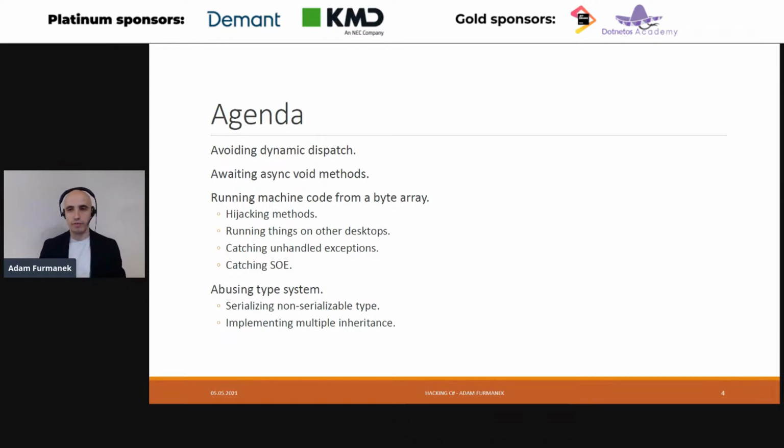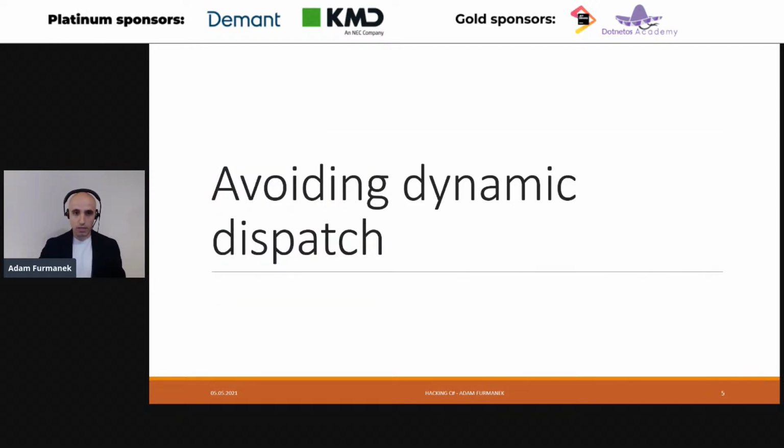We'll see how polymorphism works in the .NET platform, and then we'll start going down. We'll await async void methods in C#. Then we'll start running some machine code from byte arrays. We'll catch Stack Overflow exceptions, catch unhandled exceptions, and all that stuff. And finally, we'll land with abusing the type system to either serialize something which is not serializable in .NET, or to implement multiple inheritance.